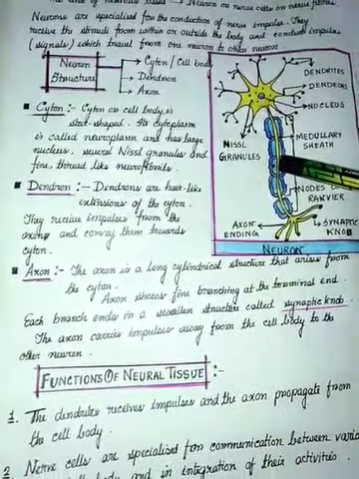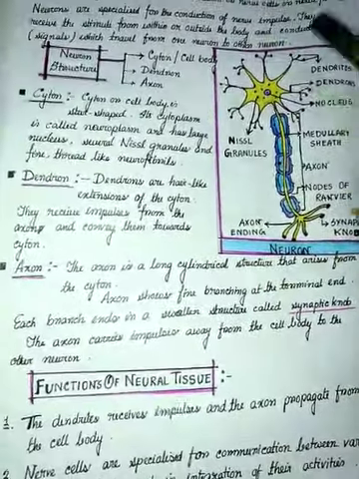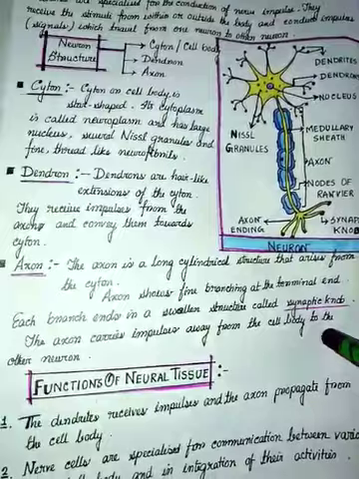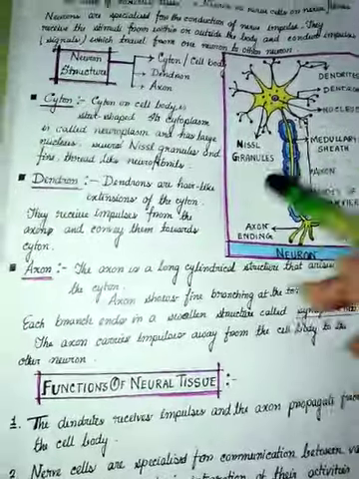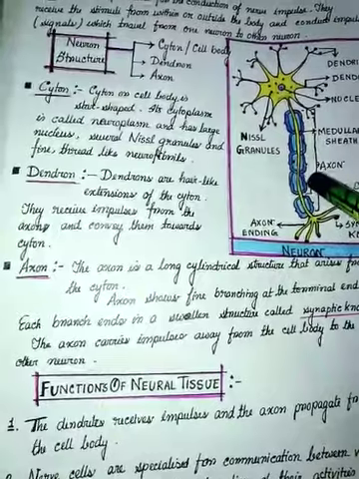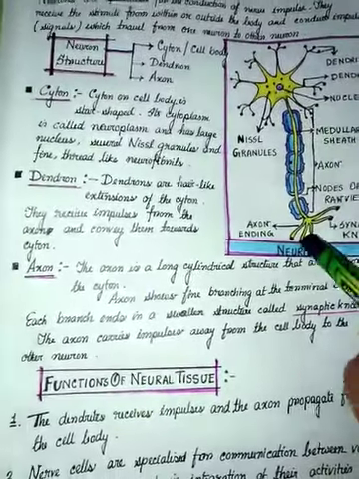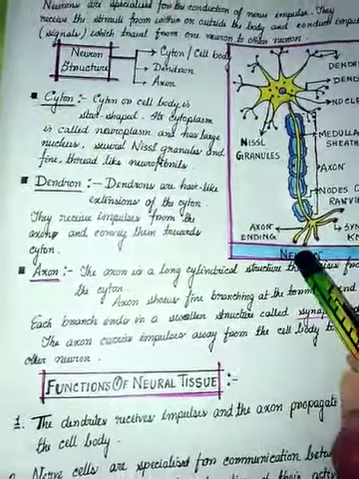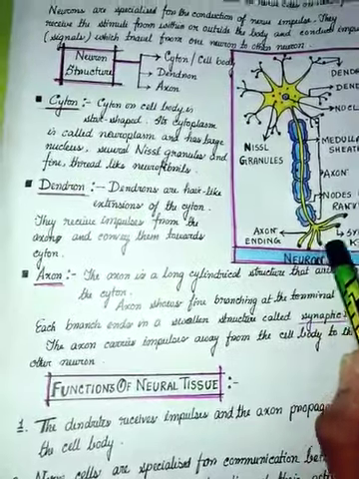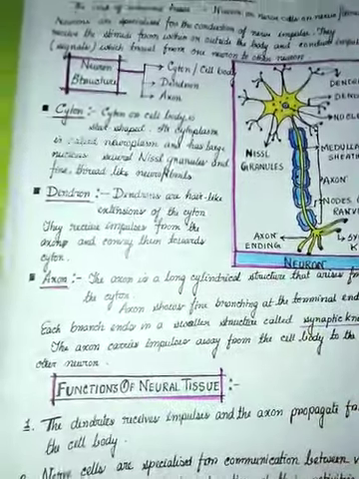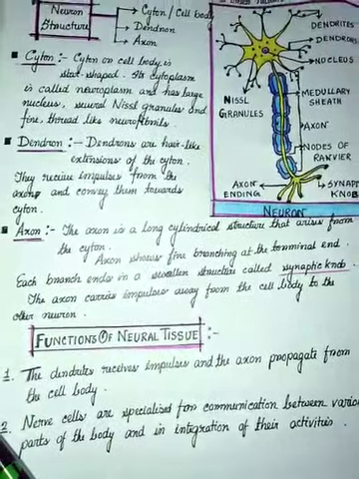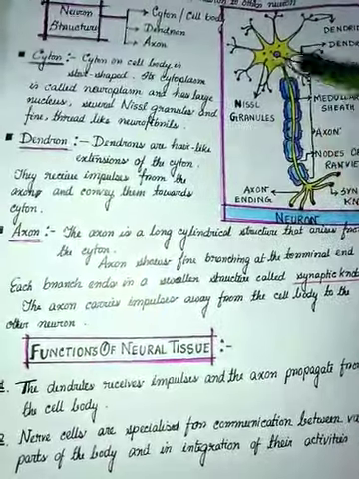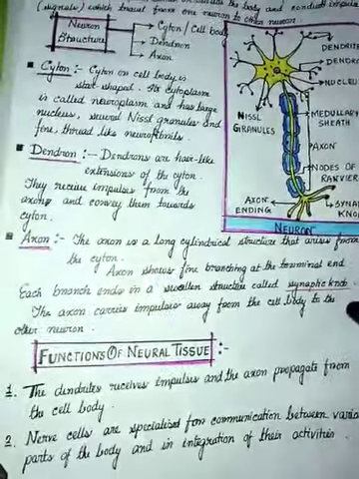And what is the function of this axon? It is just taking the impulse from the cyton and conducting the impulse to the next dendron or cyton. Here at the end of the axon, there are some branches, and each branch consists of a knob-like structure, that is the synaptic knob. The axon carries impulses away from the cell body to the other neuron.